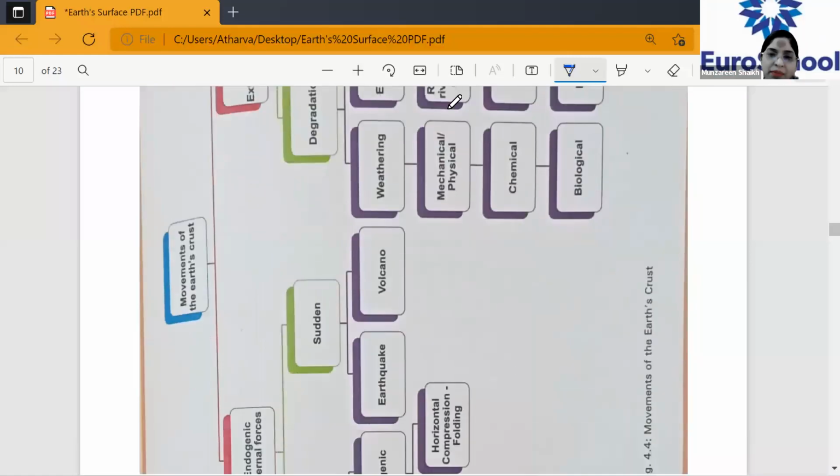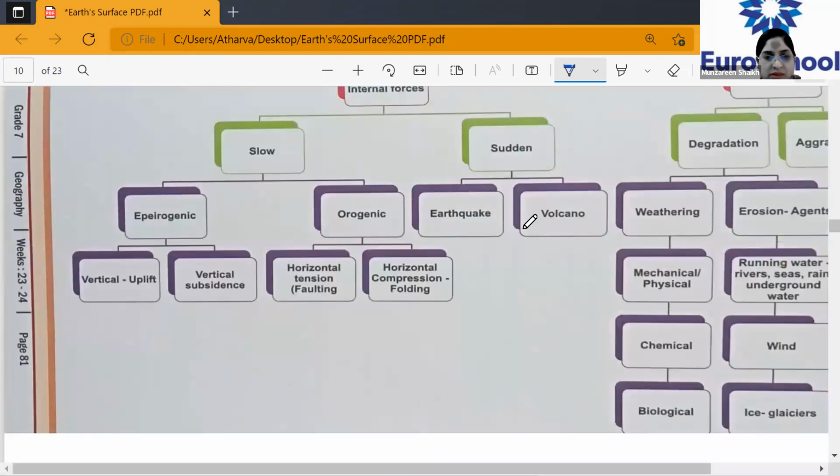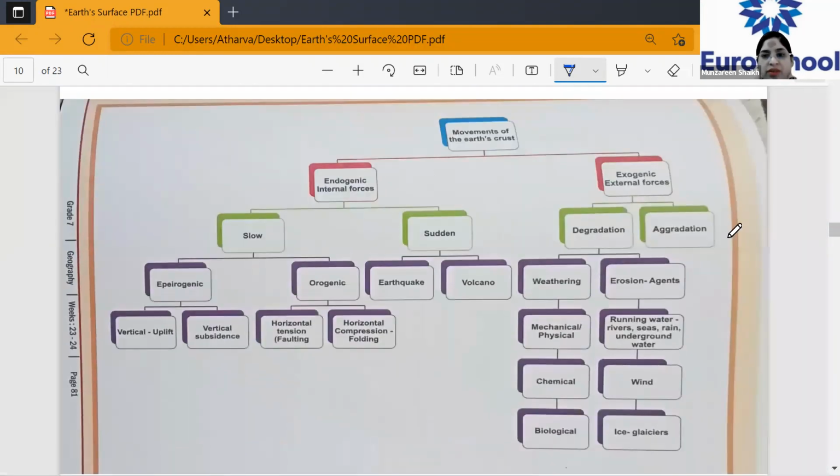Here you have a table which shows the movements of the Earth's crust. Can you see the table? Endogenic forces and exogenic forces. Endogenic is also called internal forces. Exogenic is also called external forces. Internal forces do not bring a vast change, it will be a slow and sometimes sudden change.